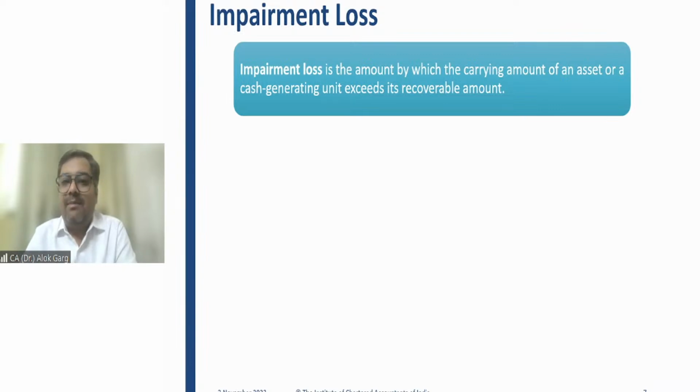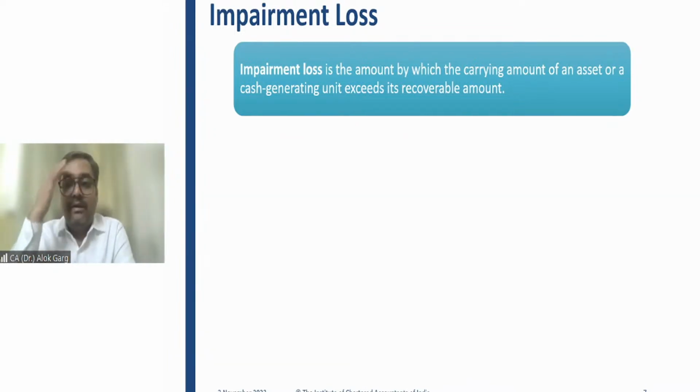Impairment loss is the amount by which the carrying amount of an asset or a cash generating unit exceeds its recoverable amount. Friends, wherever you find cash generating unit, just read it like a group of assets. So impairment loss is the amount by which the carrying amount of an asset or a group of assets is more in comparison to the recoverable amount.